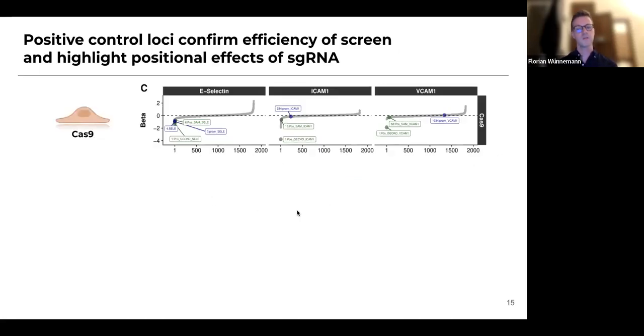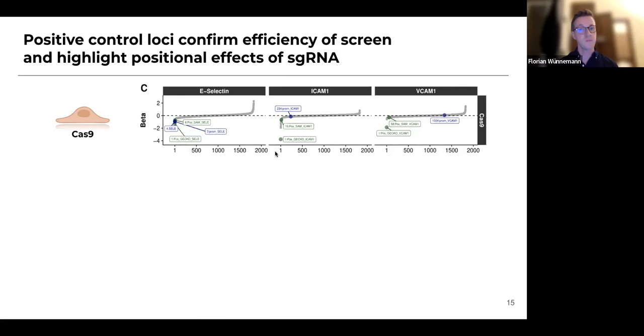When we look at these positive controls, we first looked at Cas9, and you can see the three different adhesion molecules here, one per column. On the x-axis is the rank of each guide RNA when sorting all the guide RNAs based on their effect size, and on the y-axis you can see the beta, the effect size of that guide RNA within that pool. We can see that the guide RNAs targeting the actual locus that we're measuring, in this case E-selectin, all rank the highest. So if we cut E-selectin, we're reducing E-selectin and depleting it in the top 10%, thereby getting a negative beta when we compare the top 10% fraction versus the bottom 10%.